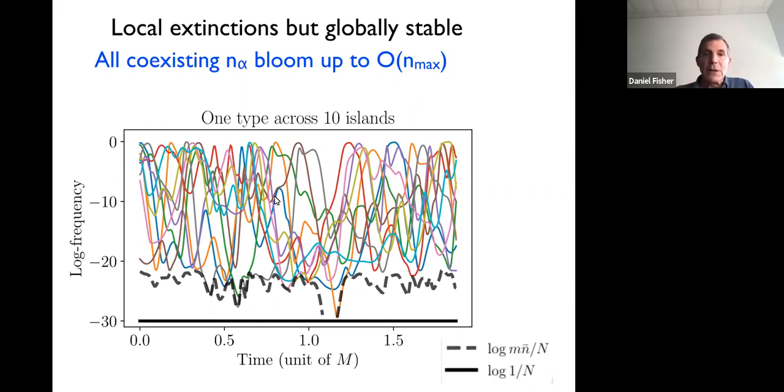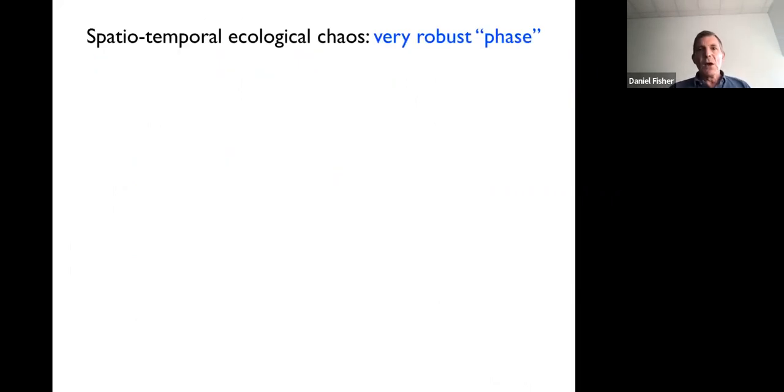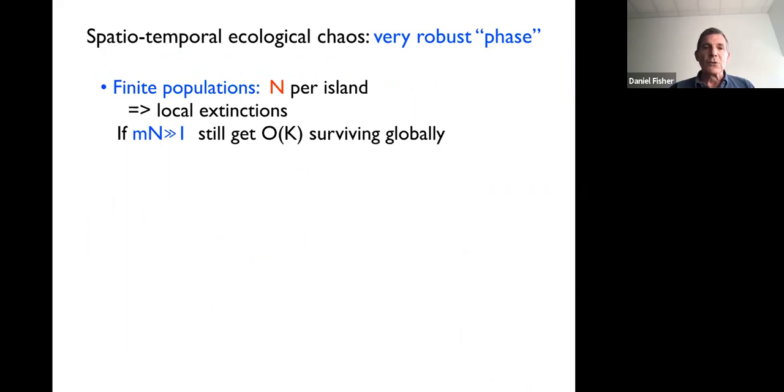Okay, so this is everything from mean field theory. This is initially done in the limit of very large number of islands, limit of very large number of strains. So how realistic is it? Well, it turns out that this phase is very robust. Particularly, we can look at finite populations per island and see the extinctions, as I've already mentioned. That'll affect how many survive globally, but it won't stop the phase still existing with many types.